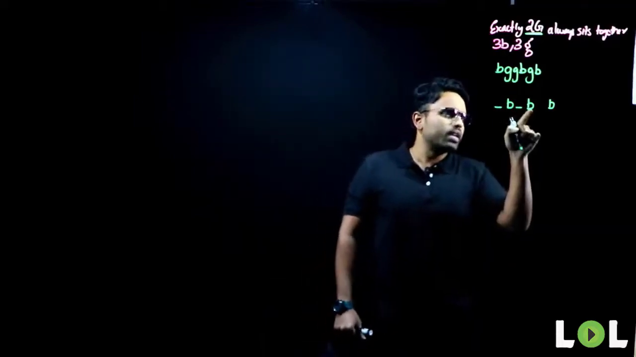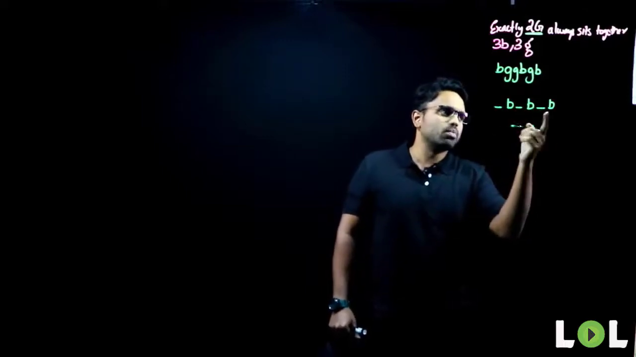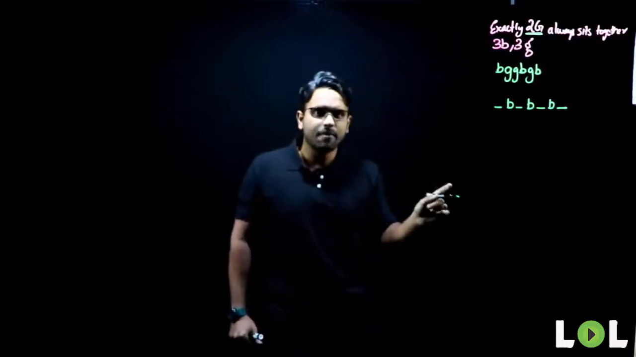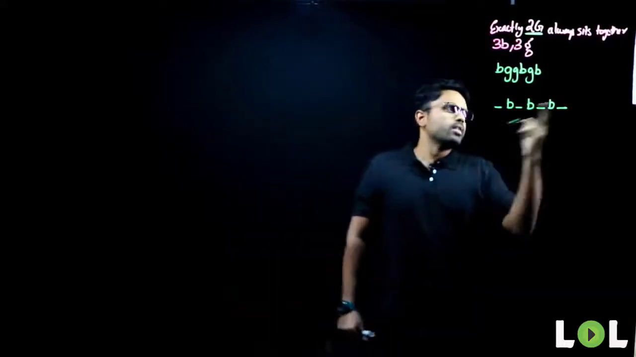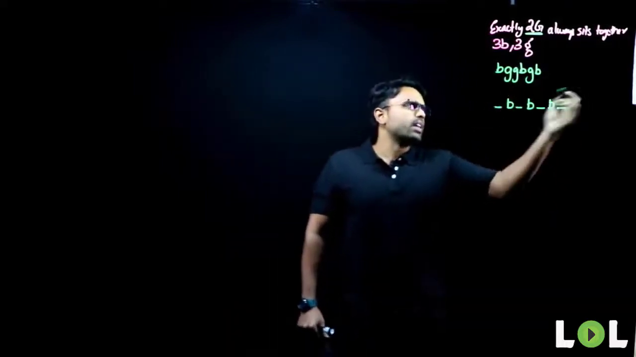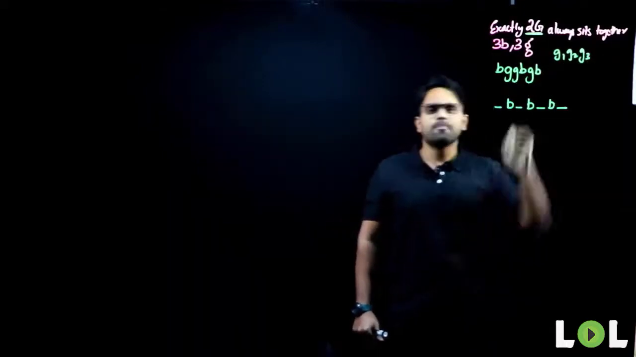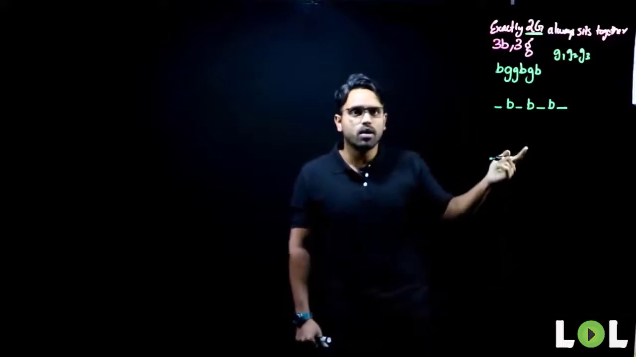Either they can appear on the left of this boy or the right of this boy. Do you agree? Now, start thinking. The girls can be girl 1, girl 2 or girl 3.